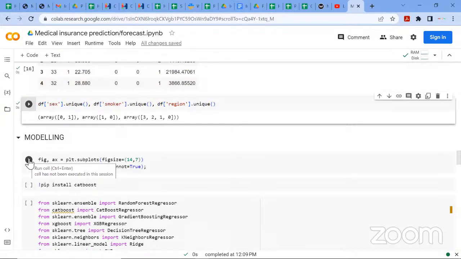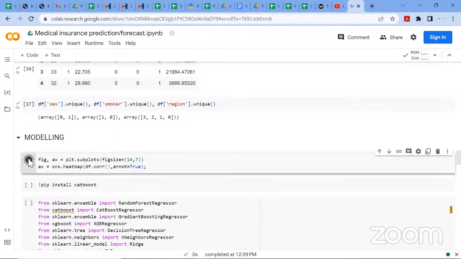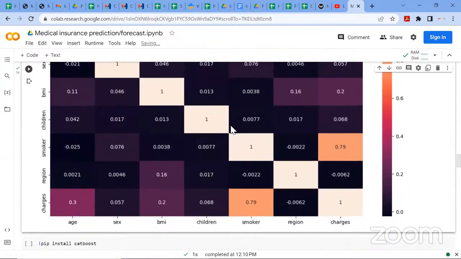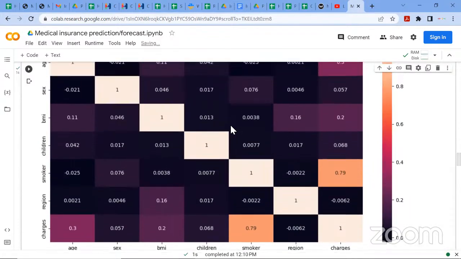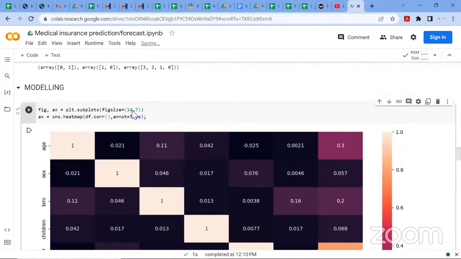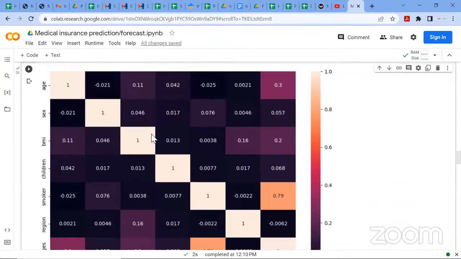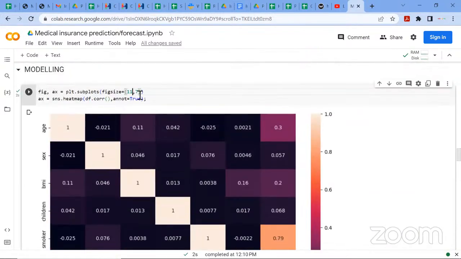Even those in data science should understand Seaborn and Matplotlib. So I'm going to draw a heat map to understand my data. So this heat map, what it is doing here, this size is too big. Let me reduce it. 11. Okay, it should be better. Okay, let's make this 5.